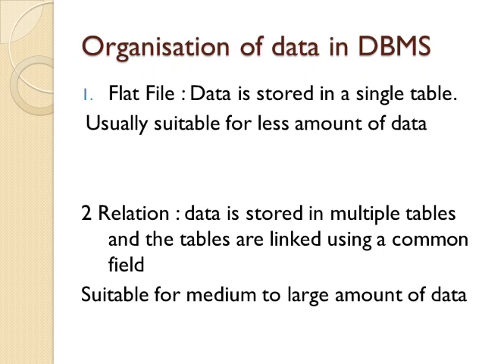Now let's see how the data is organized in a database management system. The organization of data in DBMS is in two forms: first is the flat file system and second is the relational system. In a flat file system, the data is stored in a single table. It is usually suitable for a small amount of data. Where the amount of data is very small, we can store it in a single table, and that is a flat file system.